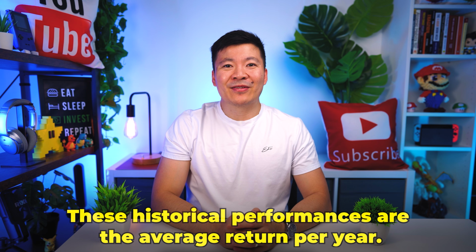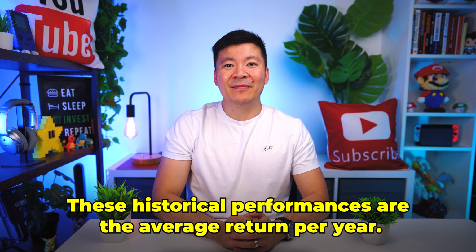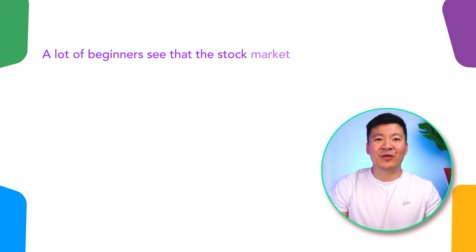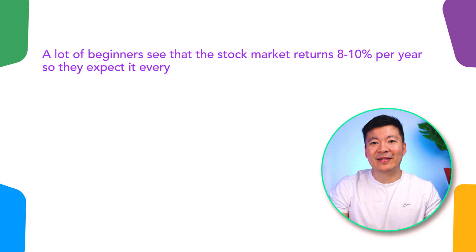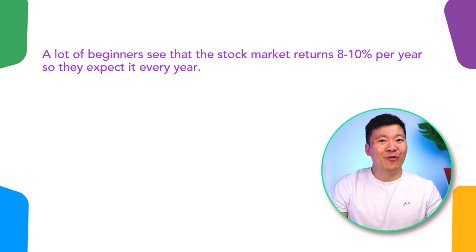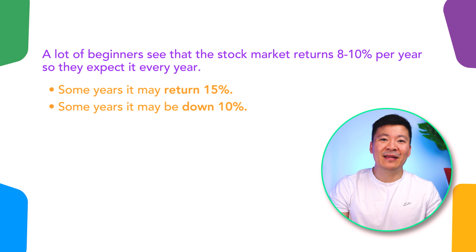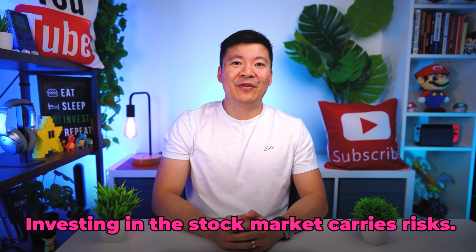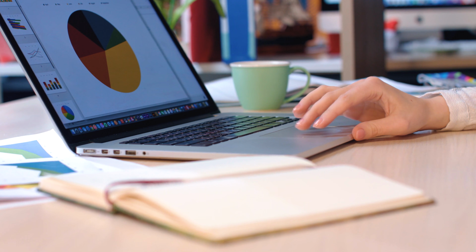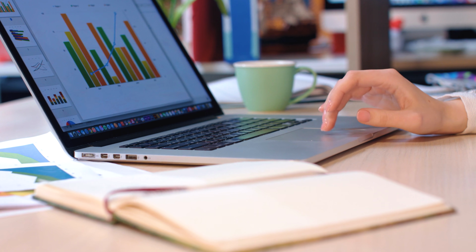Also, please note these historical performances are average returns per year. A lot of beginners see that the stock market returns 8 to 10% per year, so they expect it every year. The stock market does not really work this way. Some years it may return 15%, some years it may be down 10%, and other years it might not do anything at all. So please keep this in mind if you're a beginner. And remember that investing in the stock market carries risks, so it's essential to do thorough research or consult a financial advisor before you start investing.